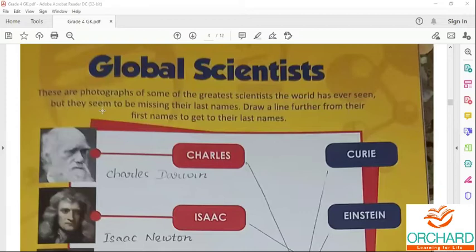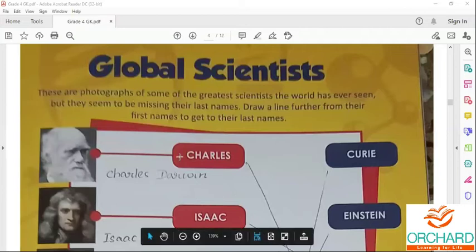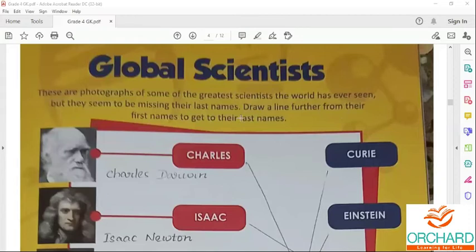But they seem to be missing their last name. They have given the first name alone, and the last name is missing.